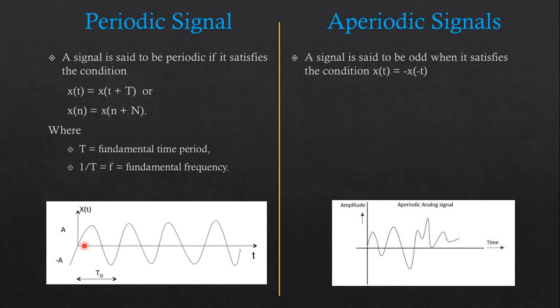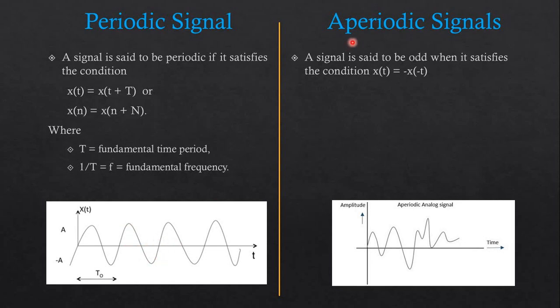It is called periodic because it represents the same cycle again and again after every interval of T. So the value of x of t is going to be the same in every cycle. Over here, this is also x of t, this is also x of t. So x of t is equal to x of t plus capital T, that is the total time of one cycle. This is called a periodic signal because it has repetitively the same value of x of t.